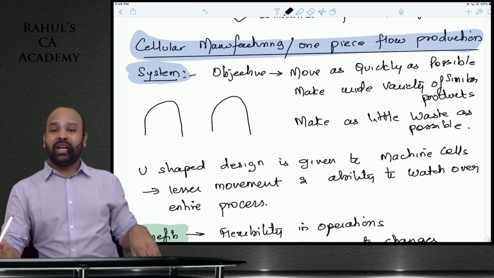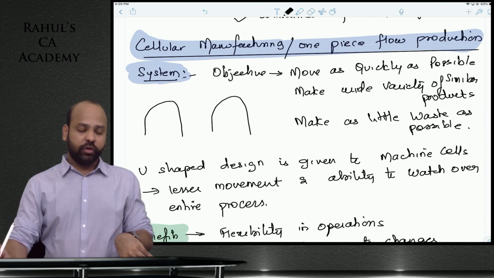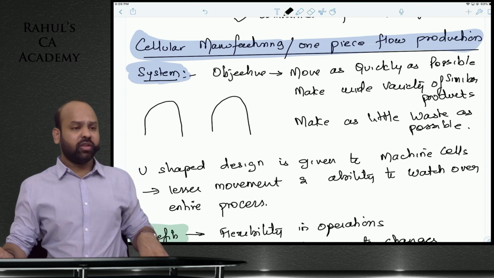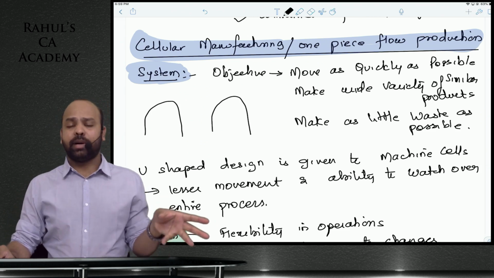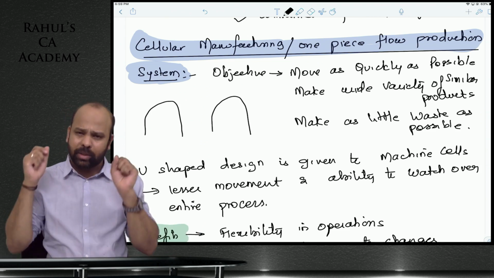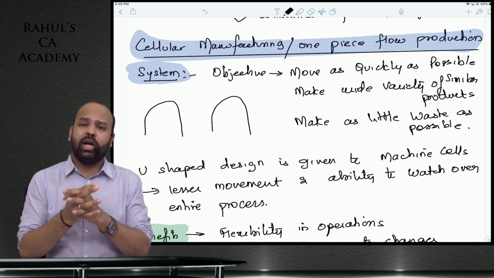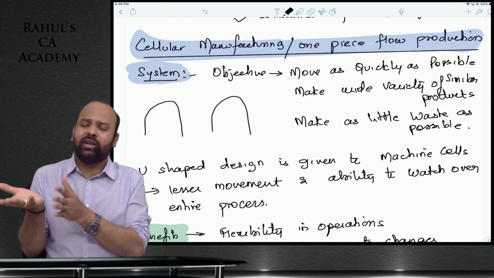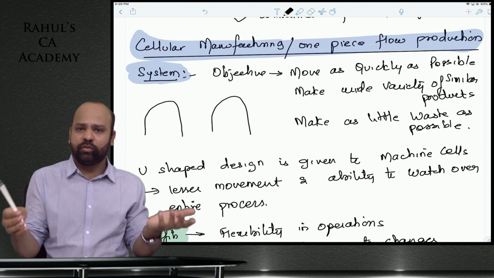The next concept under lean system is cellular manufacturing, or one piece flow production system. I have spoken about this as a part of just in time system. According to me, they should not be giving this as a separate topic. They should combine this with just in time, because cellular manufacturing is a subset of just in time.